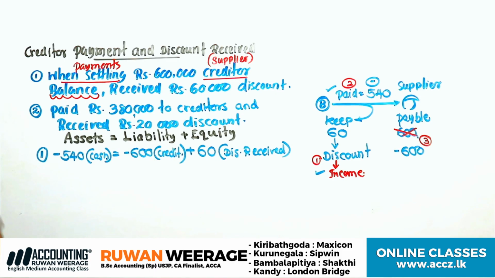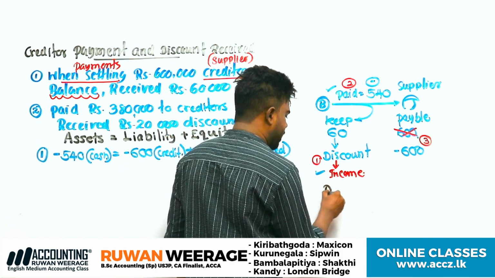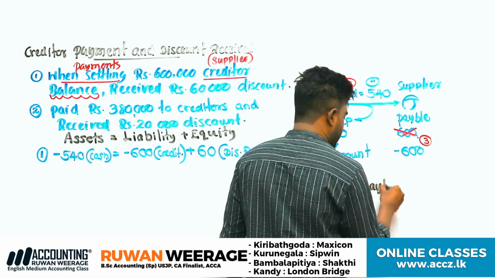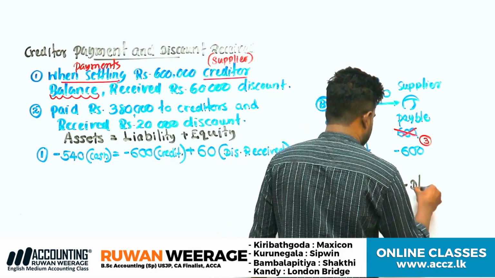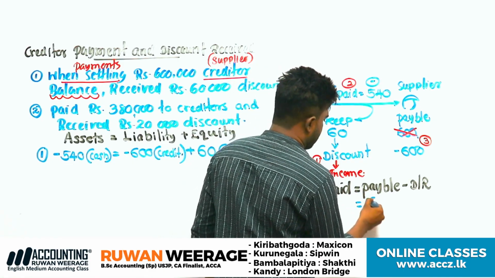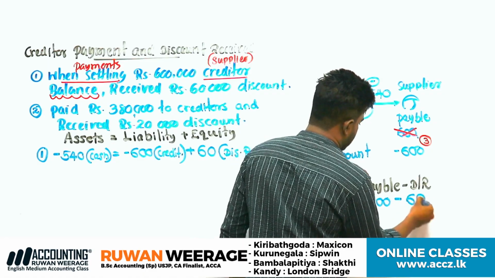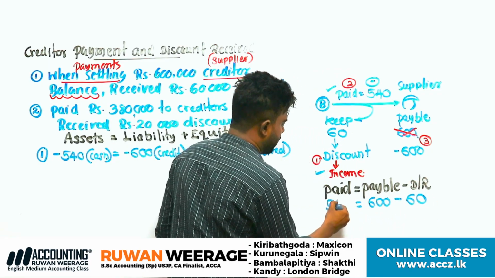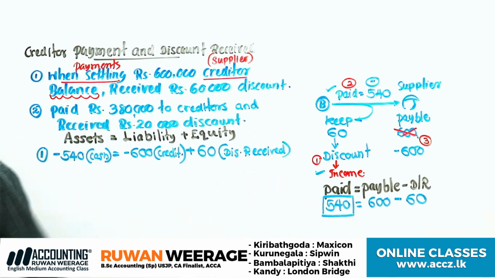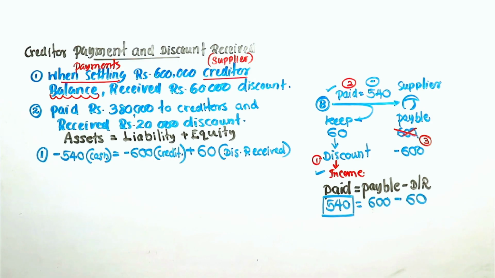So you can identify and write down the paid amount like this. Paid amount equals payable balance minus discount received. Payable balance how much? 600,000. Discount 60. Paid amount how much? 540. Like this, you can identify. Okay, they understand. Can you send me the answers? Yes.